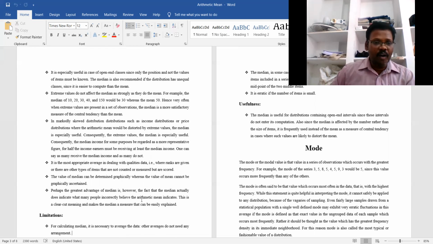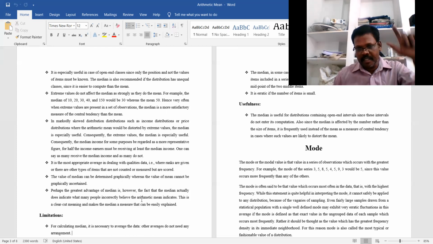The value of the median can be determined graphically, whereas the value of the mean cannot be graphically measured. So here we can measure the median graphically, but the arithmetic mean we cannot graphically estimate.